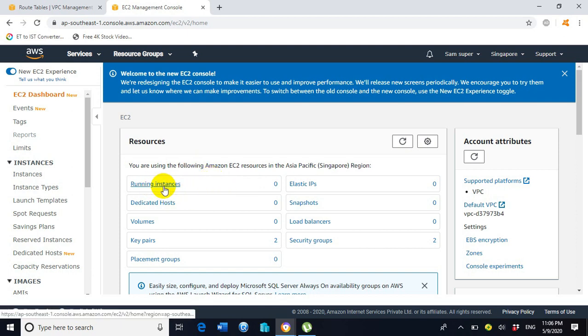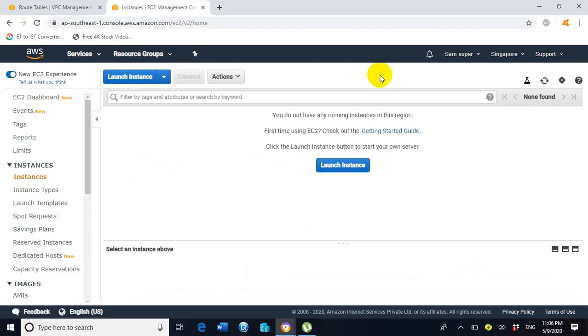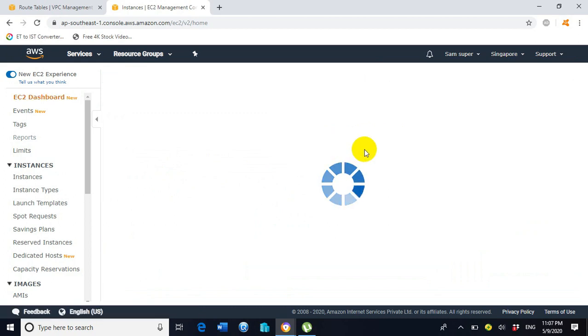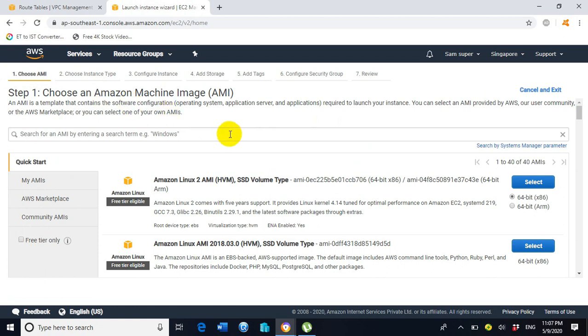So click on running instances, click on launch instance. It has been redirected towards step number 1.